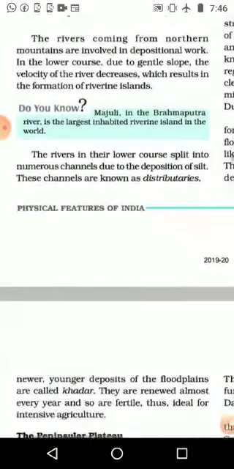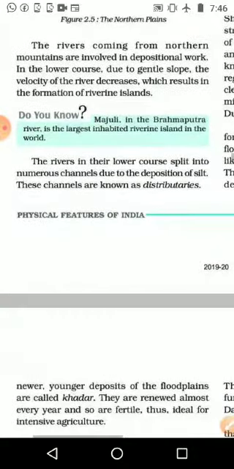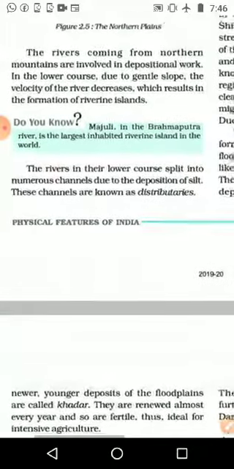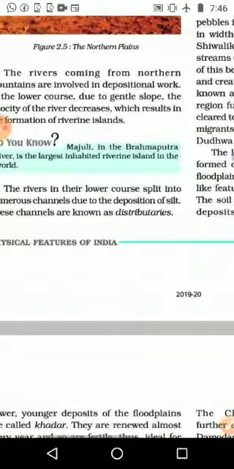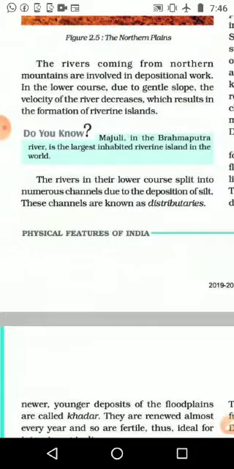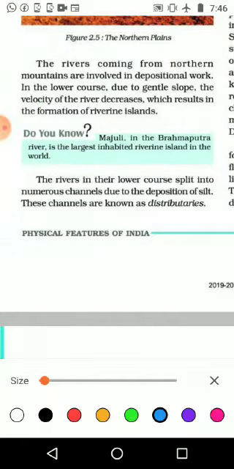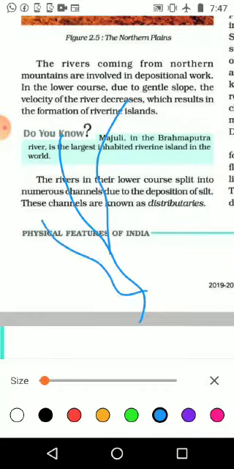Then the next one: the rivers in the lower course split into numerous channels due to the deposition of silt. These channels are known as distributaries. When we are drawing a river, I used to tell you people, you should draw it like nerves, like blood vessels. And why is it forming like this? Because in the in-between area it is depositing what it is bringing, so it is forming different channels.